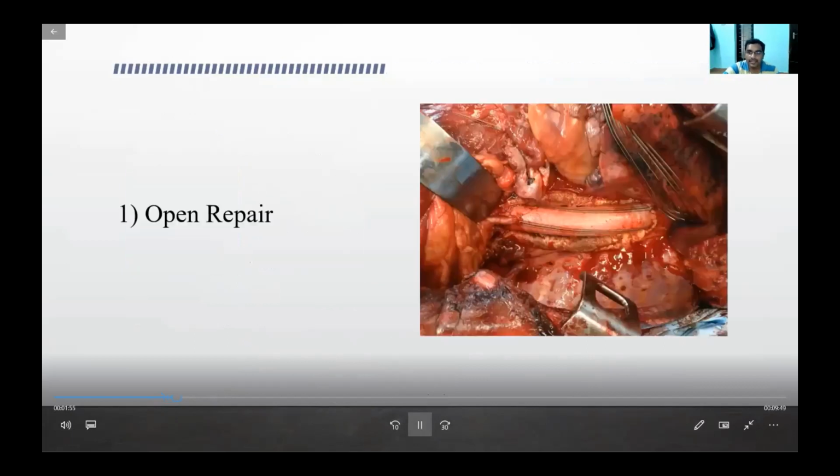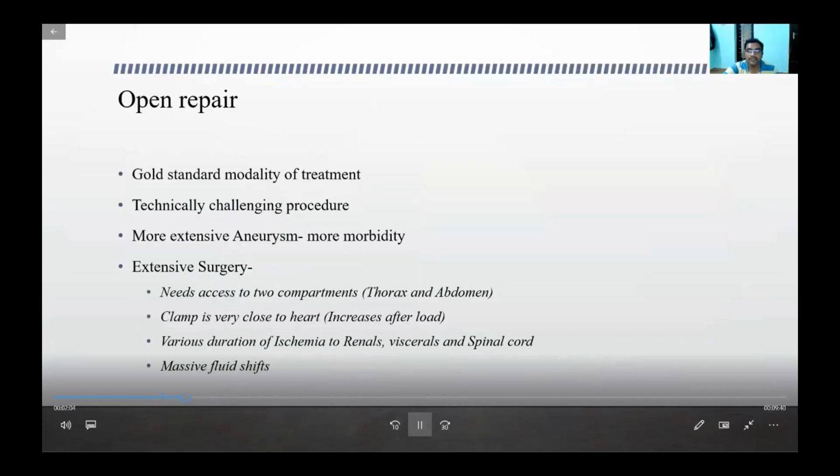In open repair, we clamp the aorta, replace the aneurysmal segment with the graft, and reimplant the visceral and renal arteries. It is the gold standard modality of treatment. Technically it is very challenging, mainly because of the extensive nature of the surgery, because we need access to both compartments. The thoracic and abdominal compartments have to be opened. The clamp is very close to the heart, so there is a high afterload to the heart. And varying durations of ischemia are going to happen to the renal arteries, visceral mesenteric arteries, and spinal cord.